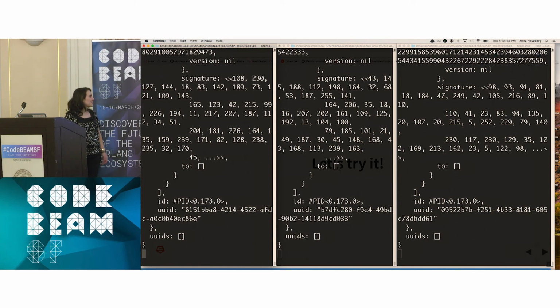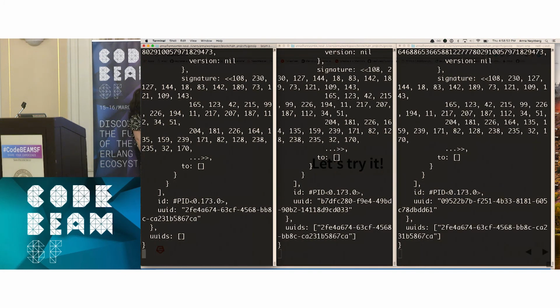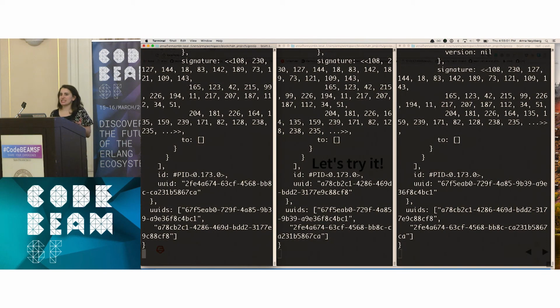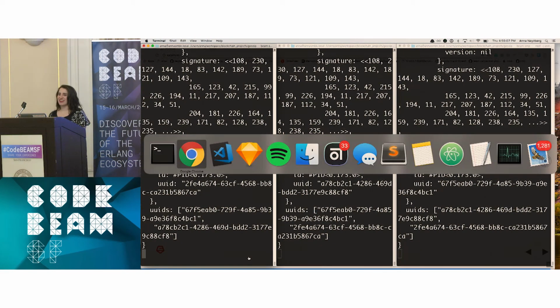But this worked earlier, so we should see. Oh, yeah, here we go. I'm just trying to keep track of the messages. We see the new blockchains coming out. And all it really took was a GenServer, a couple of modules, and an agent. So yeah, that's all I got.